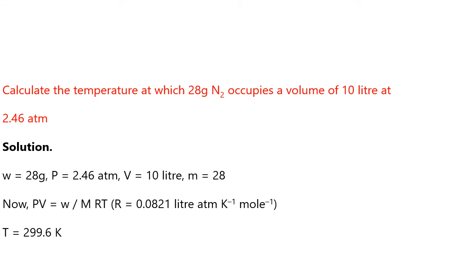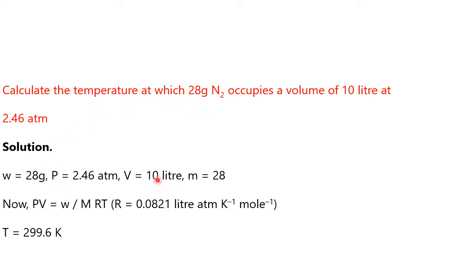Now calculate the temperature at which 28 gram of N2 occupies a volume of 10 liter at 2.46 atmosphere. Same, using the same PV equal to nRT. Okay, right. So how much is the mass given here? Mass given is 28 gram. What is the molar mass of N2? One N equal to 14, other N equal to what? 14 plus 14, 28. So 28 by 28, once again, one only. Number of moles, n equal to 1.